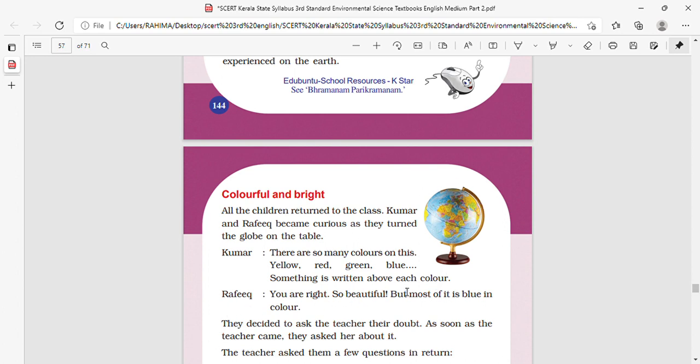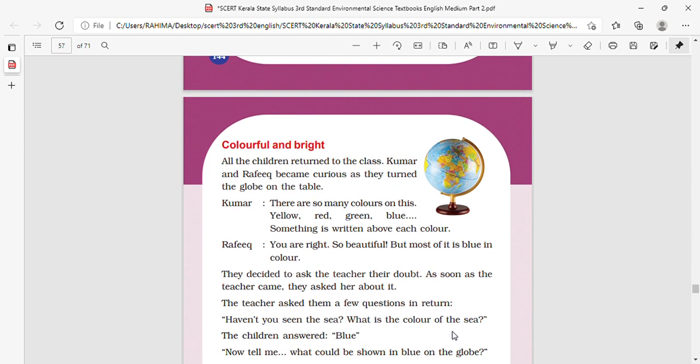Rafiq, you are right. So beautiful, but most of it is blue in color. When we turn the globe, we can see many colors, including red, green, blue and yellow, and something is written on each color. Most of the globe appears blue in color. They decided to ask the teacher their doubt.